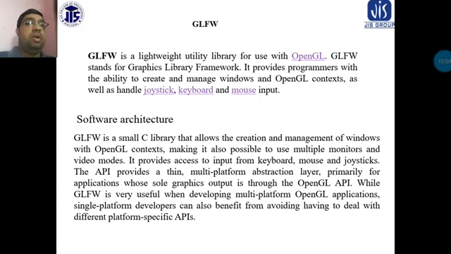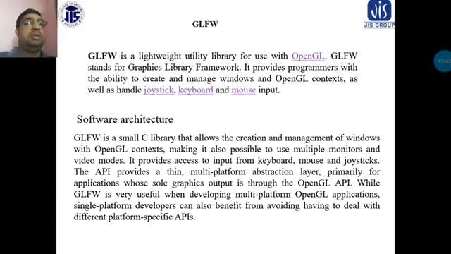Now GLFW. GLFW is a lightweight utility library for use with OpenGL. GLFW stands for Graphics Library Framework. It provides programmers with the ability to create and manage windows and OpenGL contexts, as well as handle joysticks, keyboards, and mouse input.